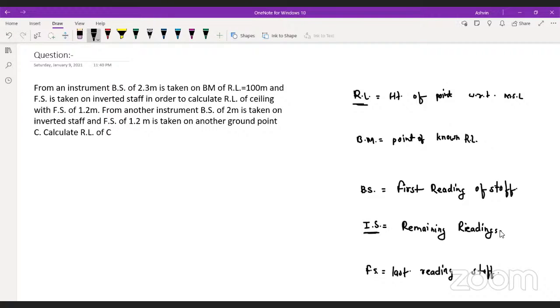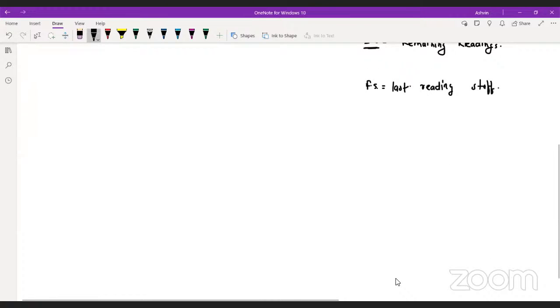Yes. Okay. So this was the quick revision, or reminder, for you guys. What are the various concepts involved in this chapter? Always remember this thing: this type of question is solved by the HI concept, that is, the height of instrument method.